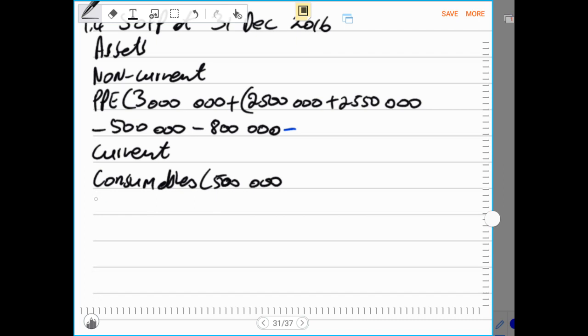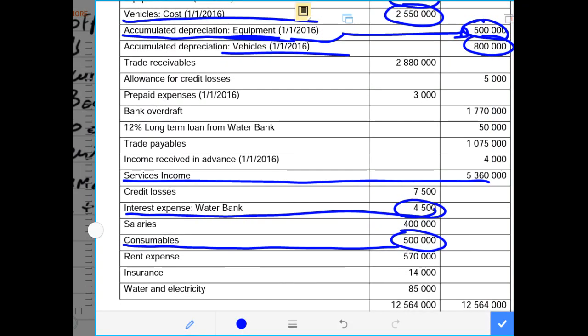Then after, we record our trade and other receivables. Under trade and other receivables, we start by recording our trade receivables amount.